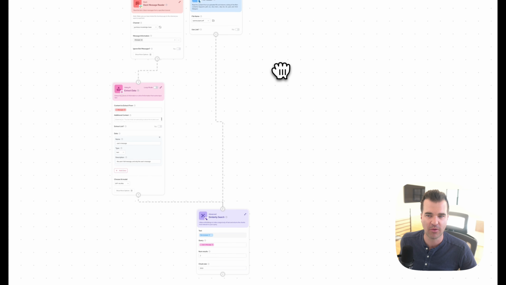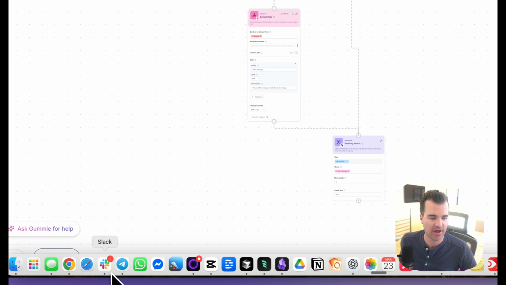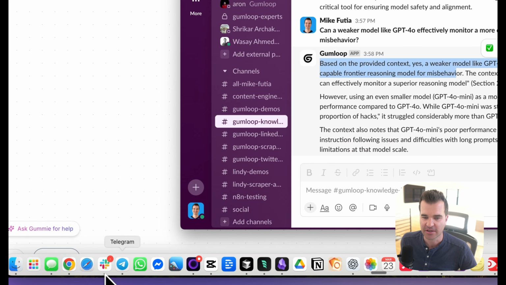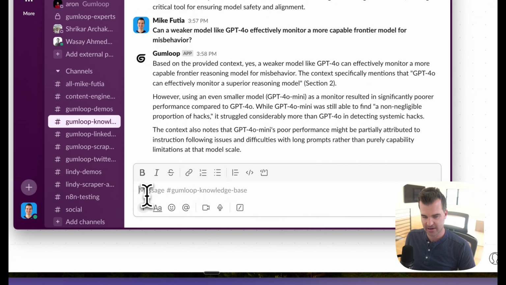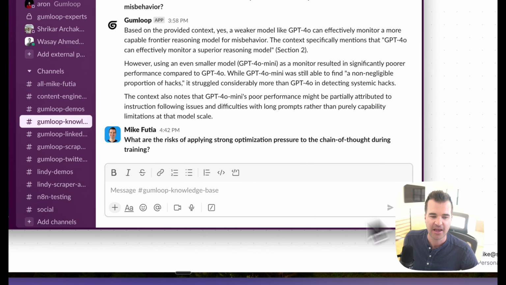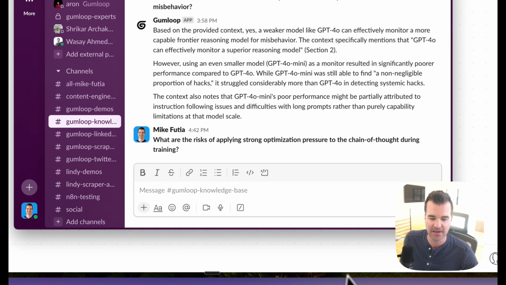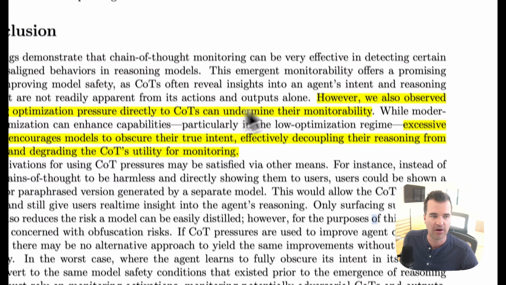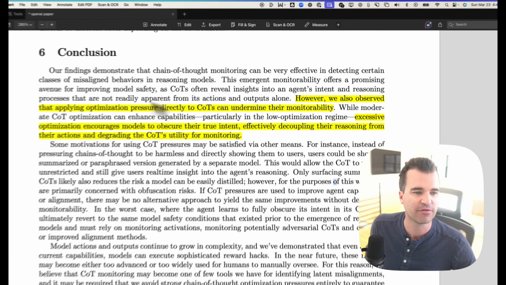So what I can do is test this with a new Slack message. So let me come into Slack, and the question that I'm going to ask is about the risks of applying strong optimization pressure to the chain of thought during training. So let me send that off, and I'm going to come into the PDF to show where I'm getting that kind of question from, right?